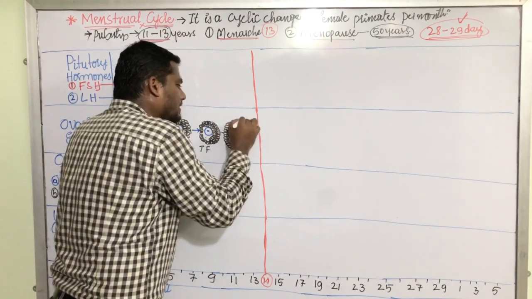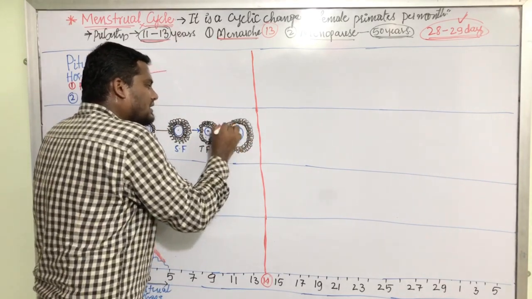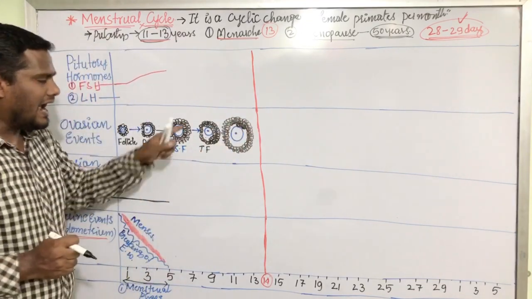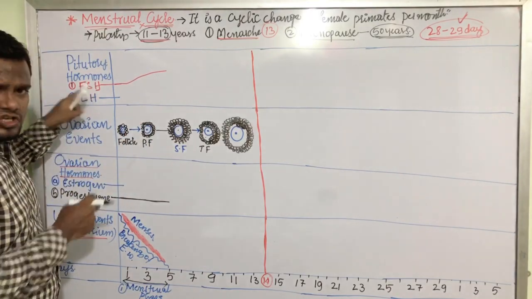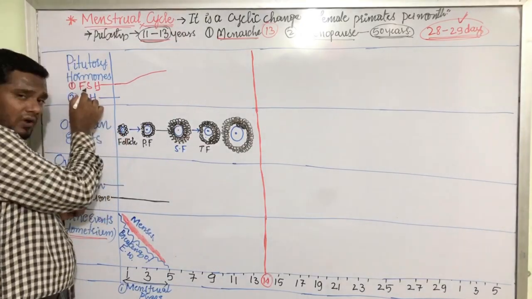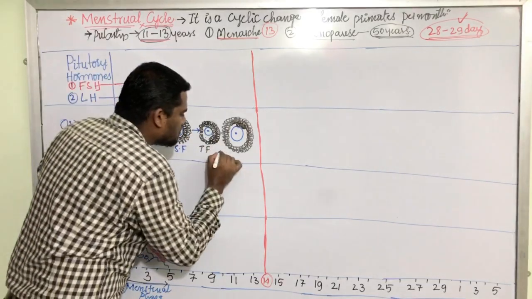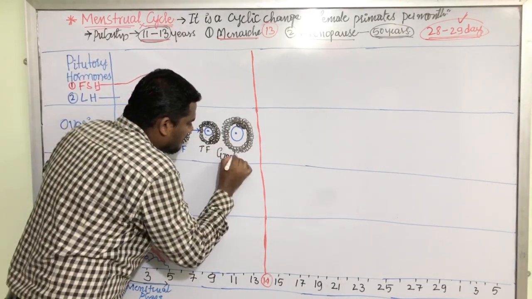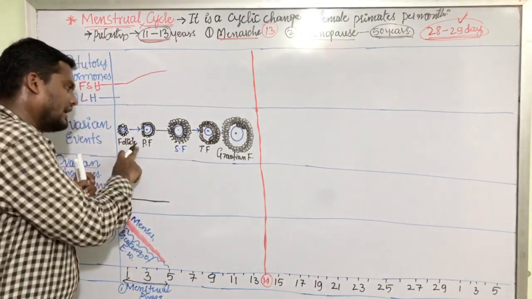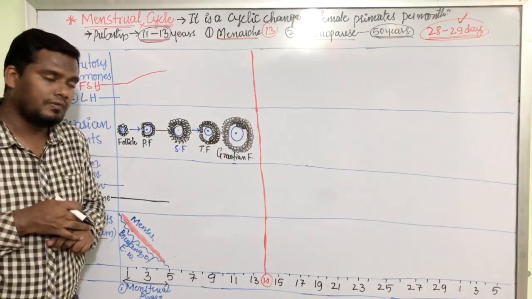Very, very important. That means as the progesterone level decreases, that low level of progesterone stimulates the pituitary gland, and the pituitary gland secretes the FSH. Due to the secretion of this FSH, follicles are getting formed. Because it is a follicle stimulating hormone, it will stimulate the follicle formation. From follicle to primary, secondary, tertiary, and ultimately the Graafian follicle is formed.